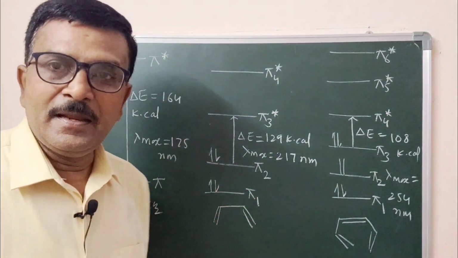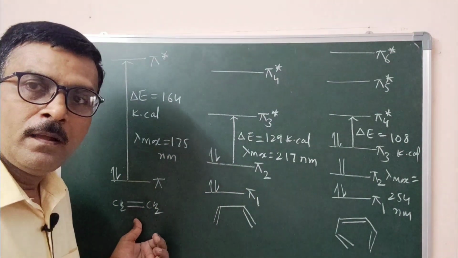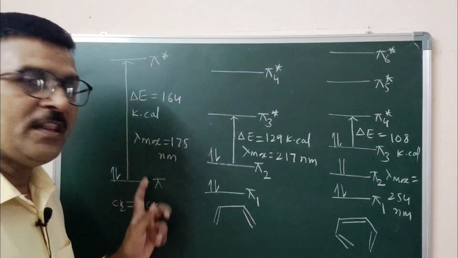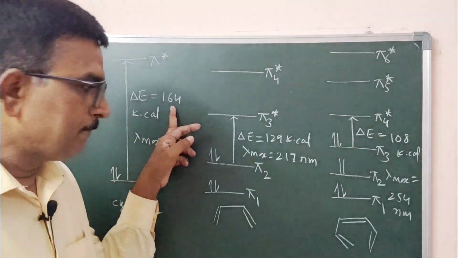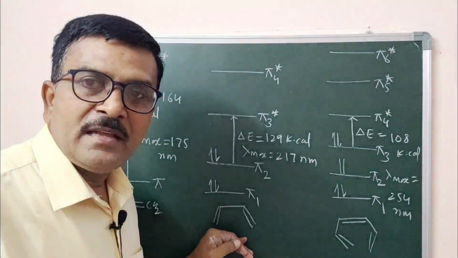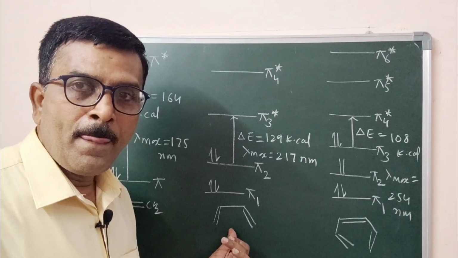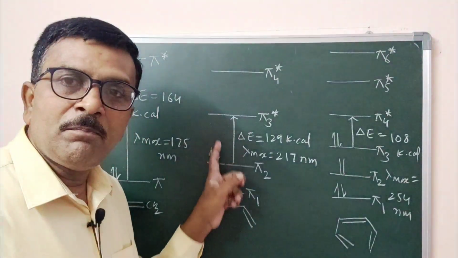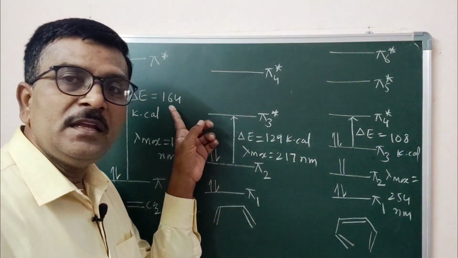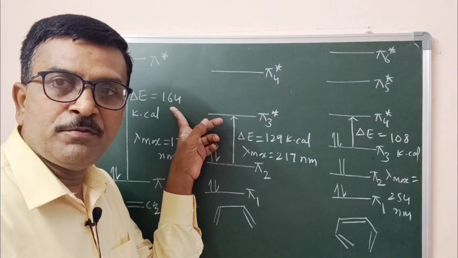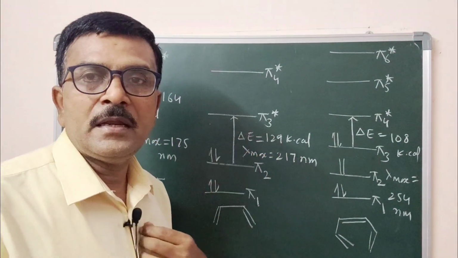You compare the 3. When there is only one double bond, the energy difference between the pi orbitals is more, that is 164 kilocalorie. As conjugation increases from 1 double bond to 2 double bond, the energy difference between the pi orbitals decreases. In the case of ethylene it is 164 kilocalorie, in the case of butadiene it is 129 kilocalorie.